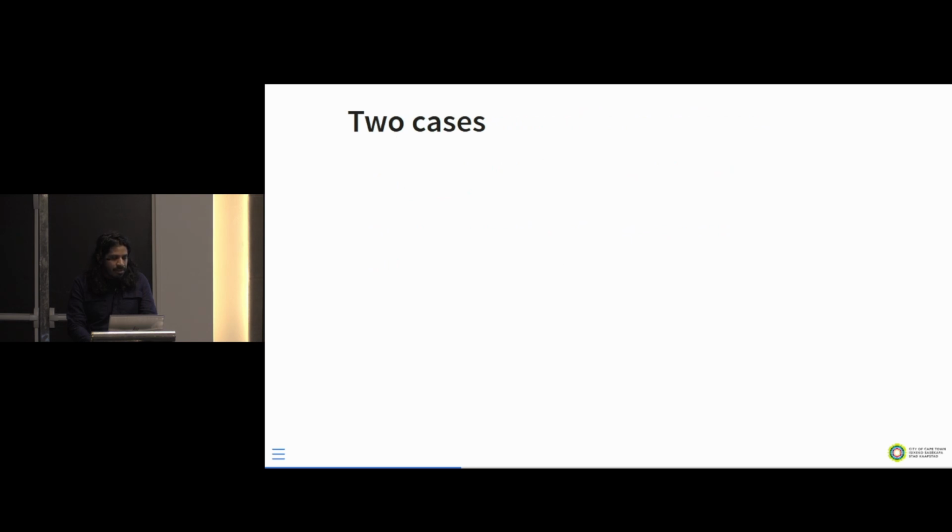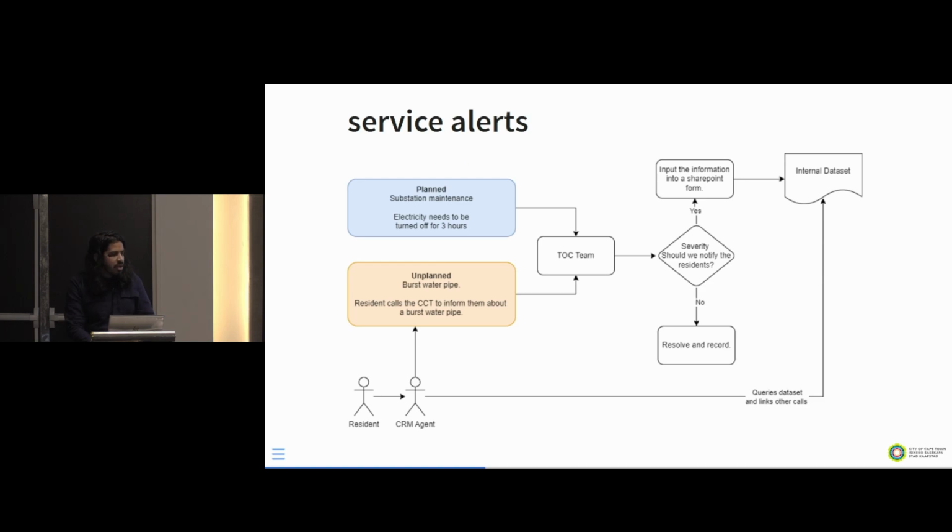Okay, so now we have the idea and we understand why we need this, but let's talk about 2 cases of information and data we work with in this space. We have service alerts, and we have load shedding information. With service alerts, we have 2 kinds. First, a planned service alert. An example of that is substation maintenance, where electricity needs to be turned off in a particular area for a period of time.